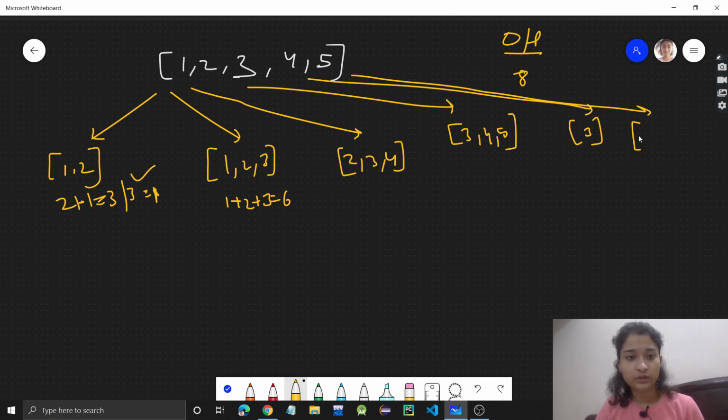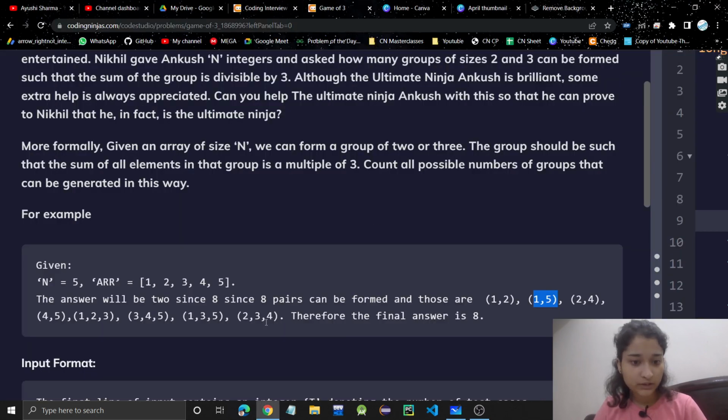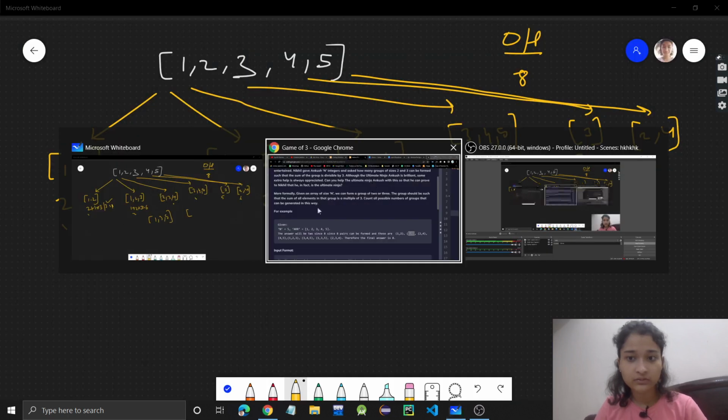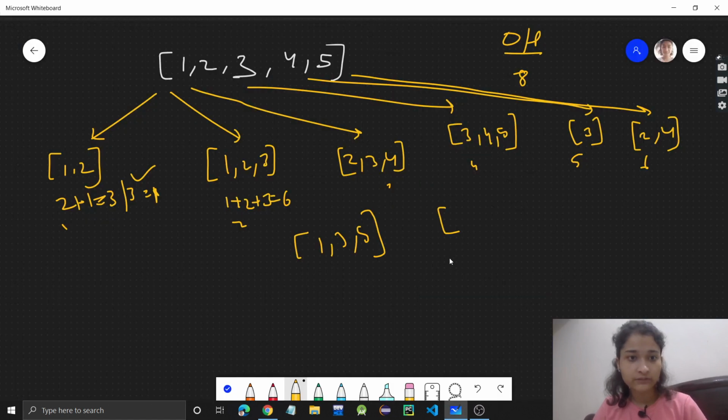Then it could be what? 2 and 4 could be one. So this is 1, 2, 3, 4, 5, 6. 2 more we have to make. So one could be, let's see, 1, 3 and 5 I guess, that could be one. And lastly, what is there? 3, 4, 5 I think. No, that we took. 2, 4, 1, 5. Yeah, 1 and 5 could be there, so 6, and here it could be 9. So see, these all will be 8 groups which can be made such that the sum of the elements will be divisible by 3.